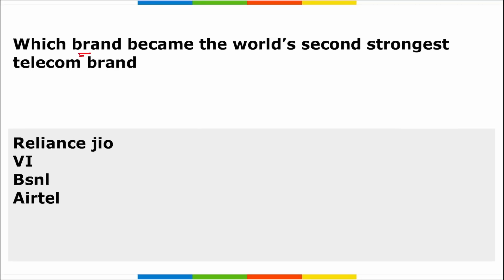Moving on, which brand became the world's second strongest telecom brand? The world's second strongest telecom brand is from India and it is Reliance Jio.